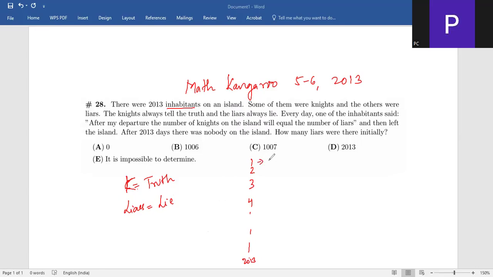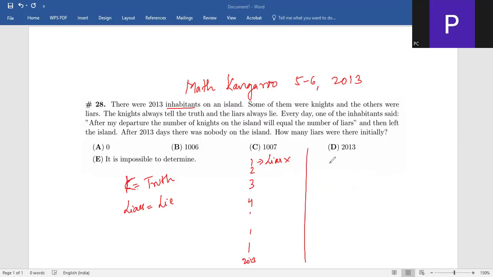So, the first person is, say, a liar. If the first person leaves, then he's saying, after my departure, the number of knights on the island will be equal to the number of liars. So 2012 divided by 2, you get 1006. So you could have 1006 knights and 1006 liars, which is true. But the liars will always lie, so this cannot be the truth. So the first person cannot be a liar.